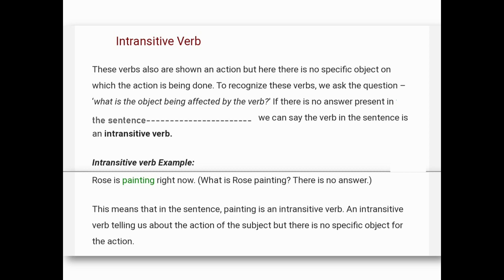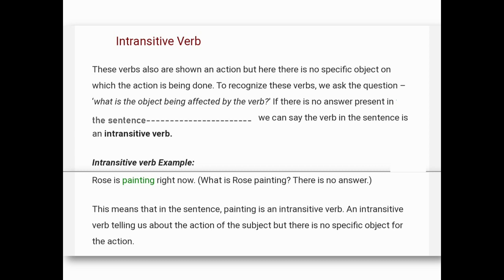See the example, Rose is painting right now. The same example. Now we put the question, what is Rose painting? Now there is no answer. So this means that in the sentence, painting is an intransitive verb. An intransitive verb tells us about the action of the subject, but there is no specific object for the action.